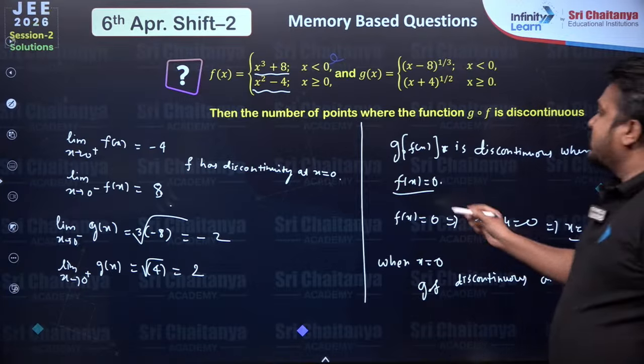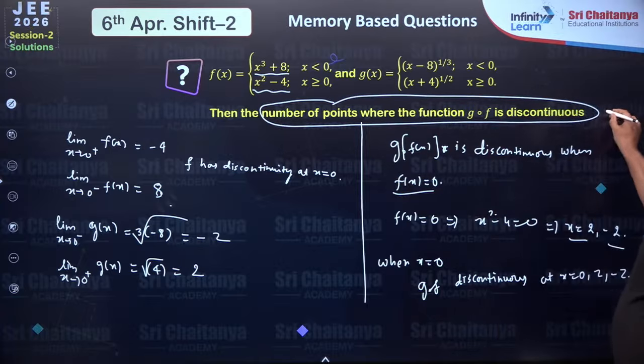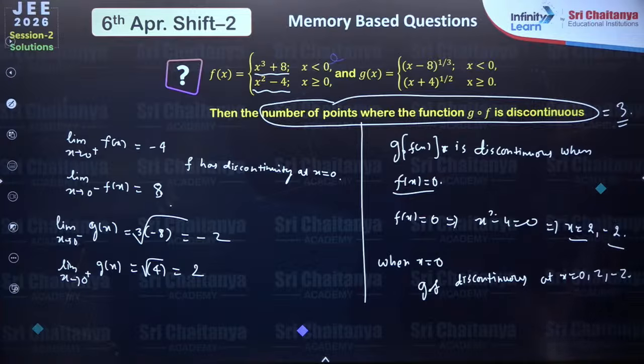So the number of points where the function is discontinuous, how much will this be, beta? This will be equal to 3. That's it. No detailed calculation, just finding the limits and applying the concept. Okay, fine. I hope you have understood this problem.